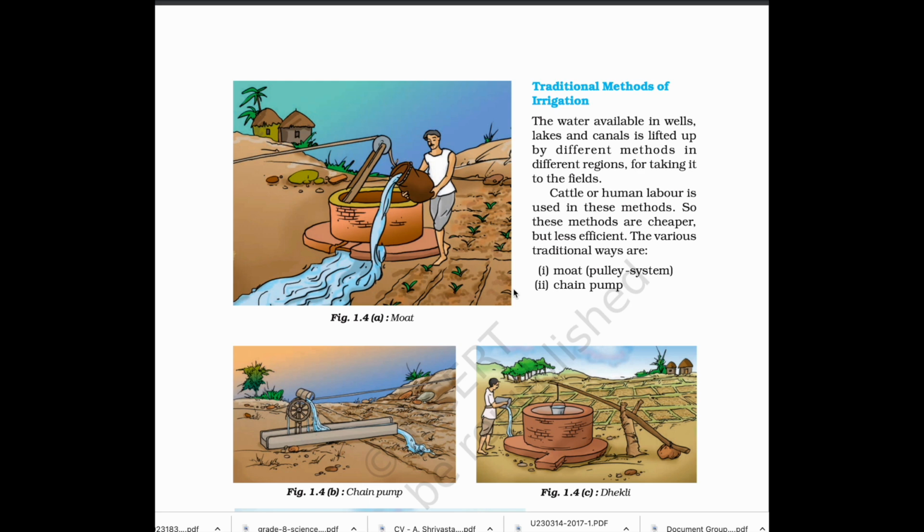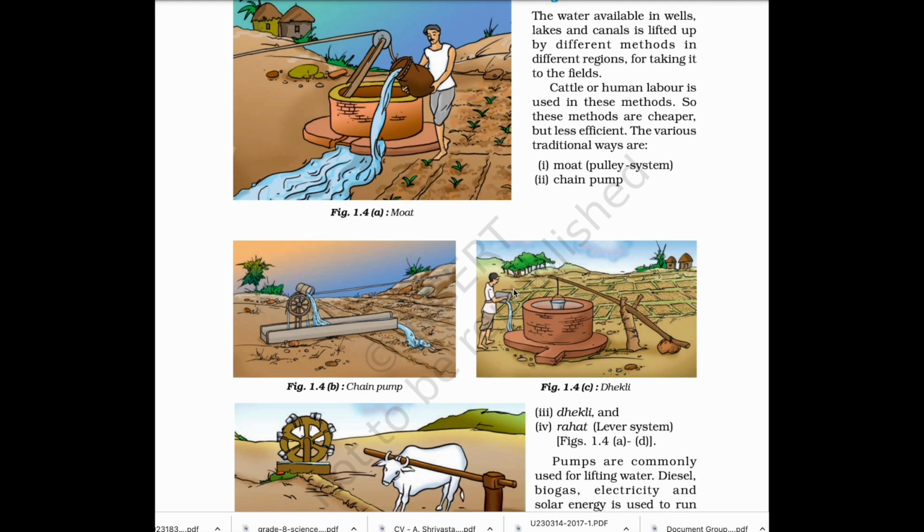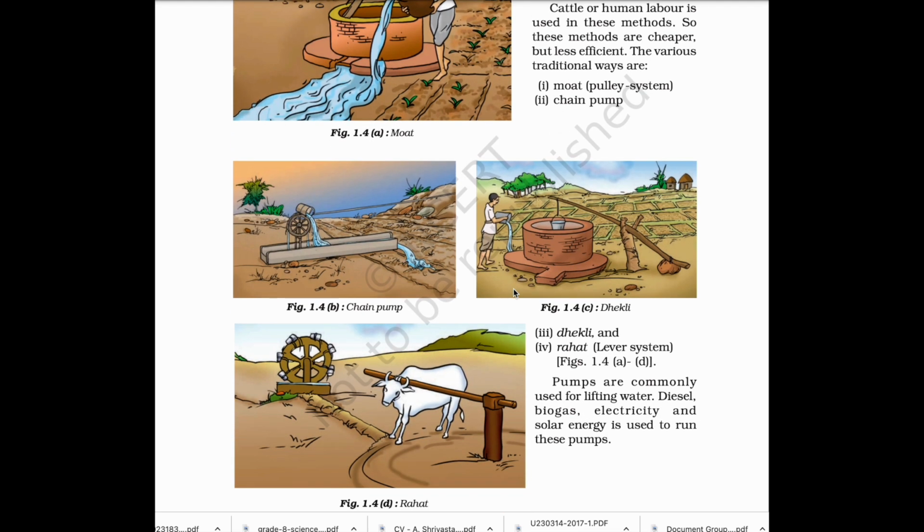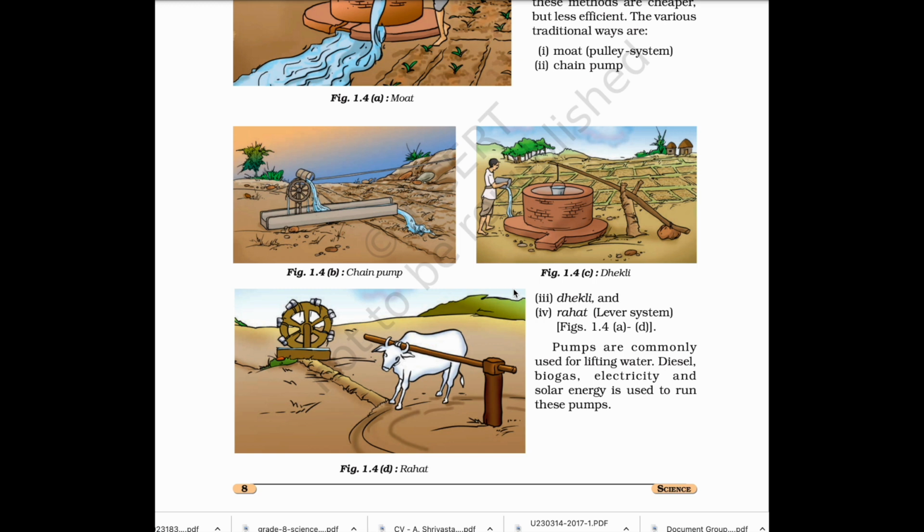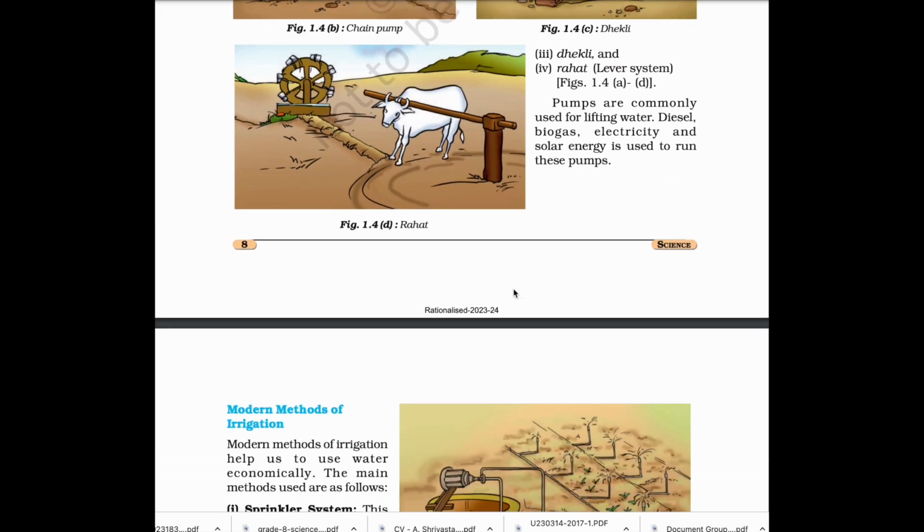Traditional methods of irrigation. The water available in wells, lakes, and canals is lifted up by different methods in different regions for taking it to the fields. Cattle or human labor is used in these methods. So these methods are cheaper but less efficient. The various traditional ways are moat, chain pump, dhekli, and rahat. Pumps are commonly used for lifting water. Diesel, biogas, electricity, and solar energy is used to run these pumps.